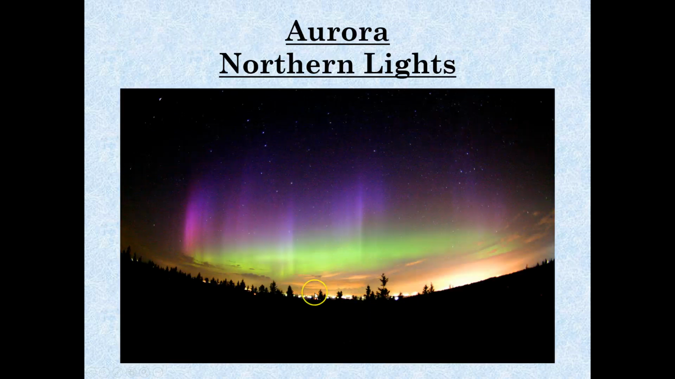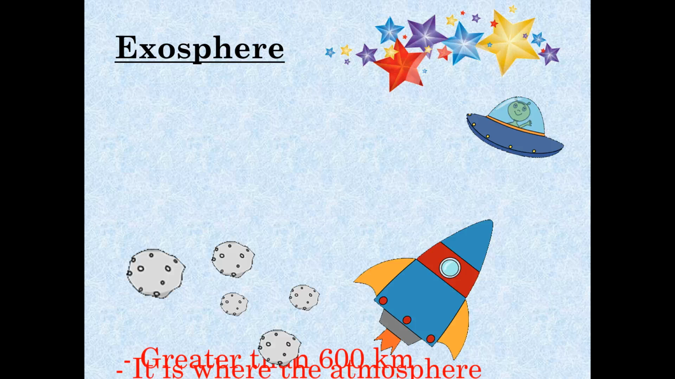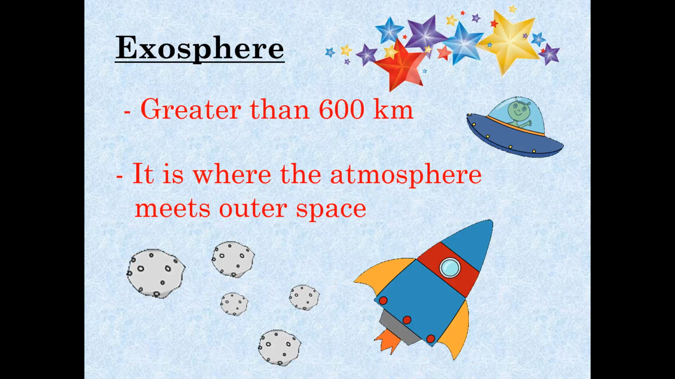So here's a picture of the northern lights. This is cosmic rays, radiation from the sun, interacting at a certain angle with our magnetic shield. The exosphere is sometimes called a layer of the atmosphere by some textbooks and sometimes not. This is where the atmosphere meets outer space. There's almost no air particles here, so anything above 600 kilometers, pretty much you're in space at that point.